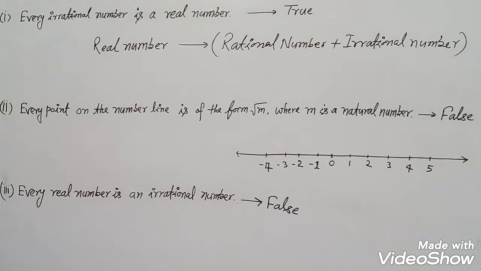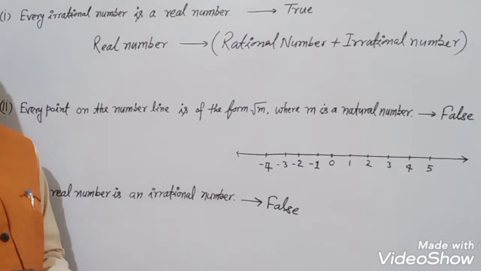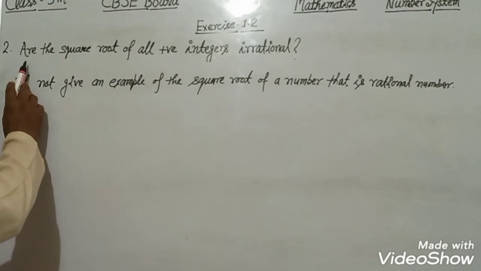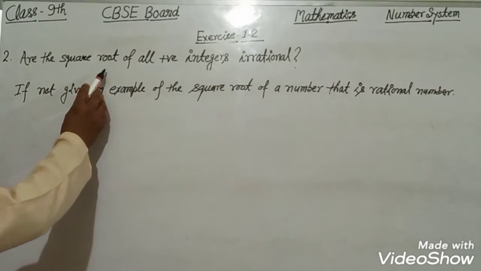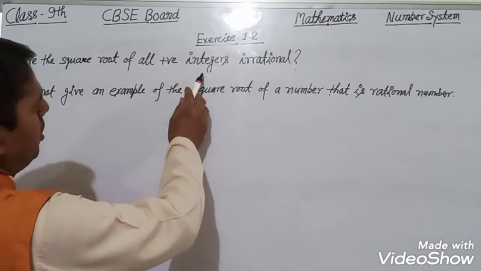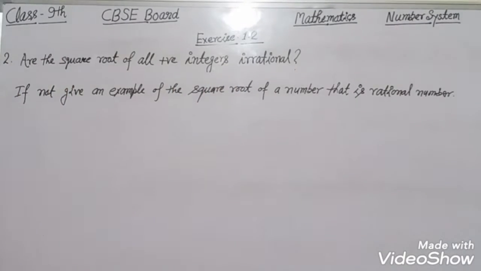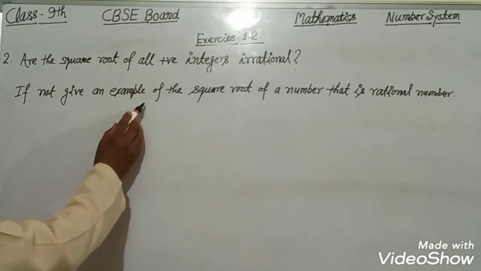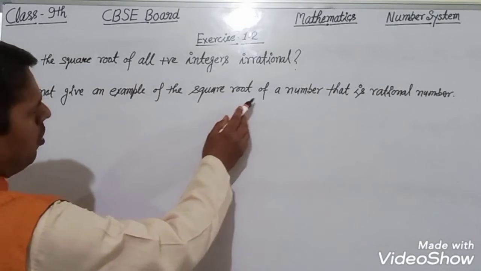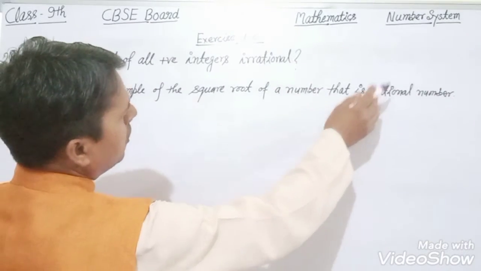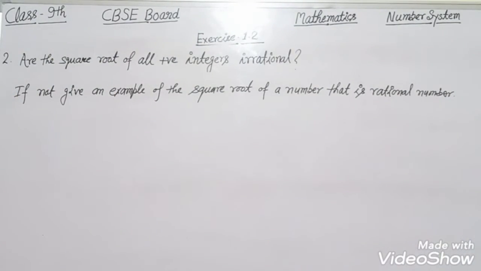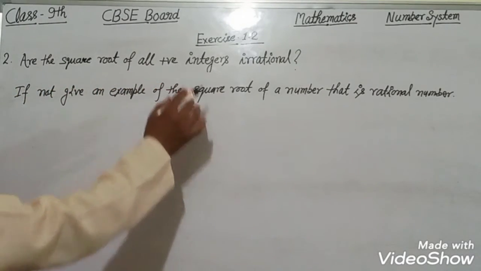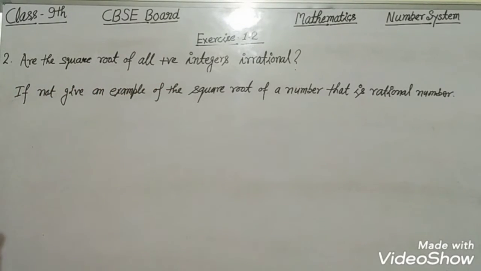Let us solve the second question of this exercise. Second question of this exercise is: Are the square roots of all positive integers irrational? If not, give an example of the square root of a number that is a rational number. Are the square roots of all positive integers irrational?